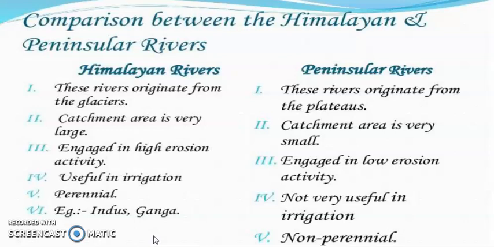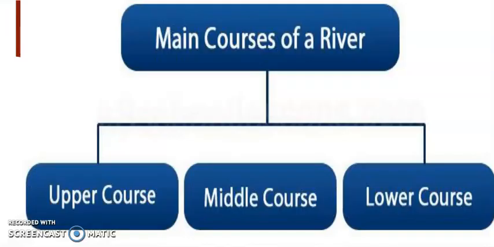For an example of a perennial river, you can talk about the Indus and Ganga. For non-perennial rivers, you can talk about the Tapi or write Luni. These are all non-perennial rivers. In the same way, you need to prepare perennial and non-perennial rivers. Now this is one of the very important topics of the chapter, that is the main courses of the river.